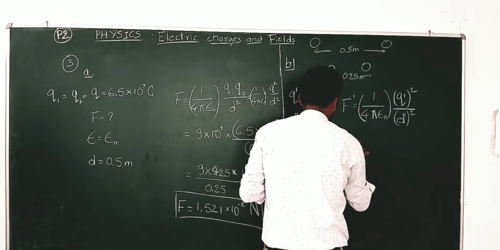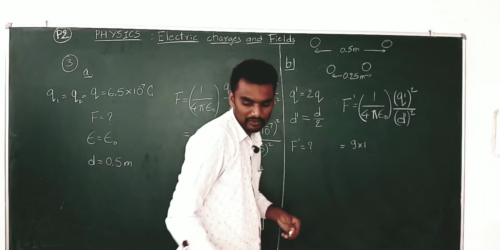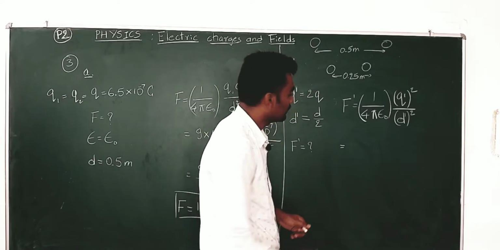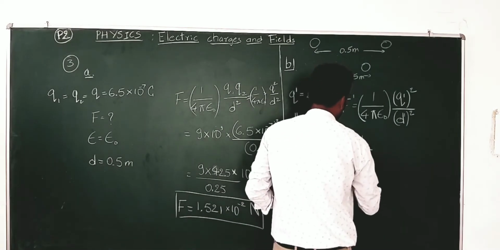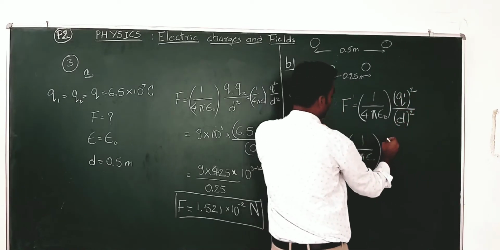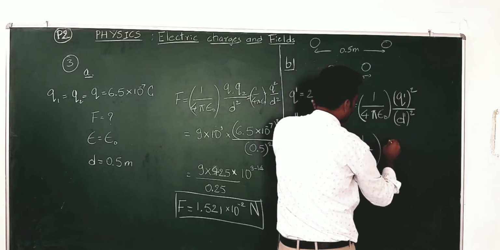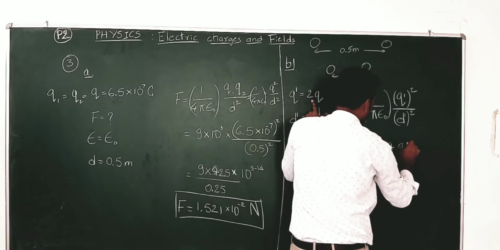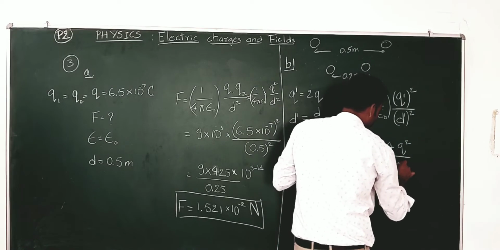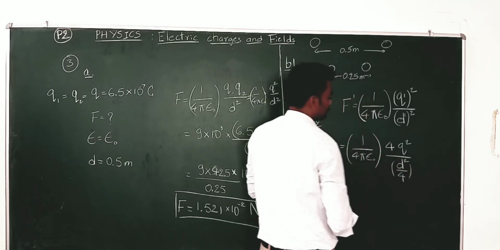So, this is 9 into 10 to the power of 9, or I can keep it as it is, because I can simply put the old force here. So, this is 1 by 4 pi epsilon naught, q dash is 2 times q, and keeping that inside the square and simplifying, it will be 4 times q squared divided by d dash, which is d by 2, which will be d squared by 4, right.